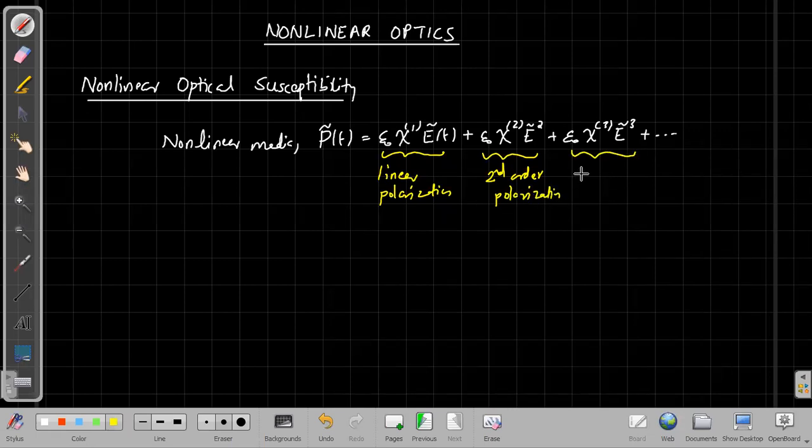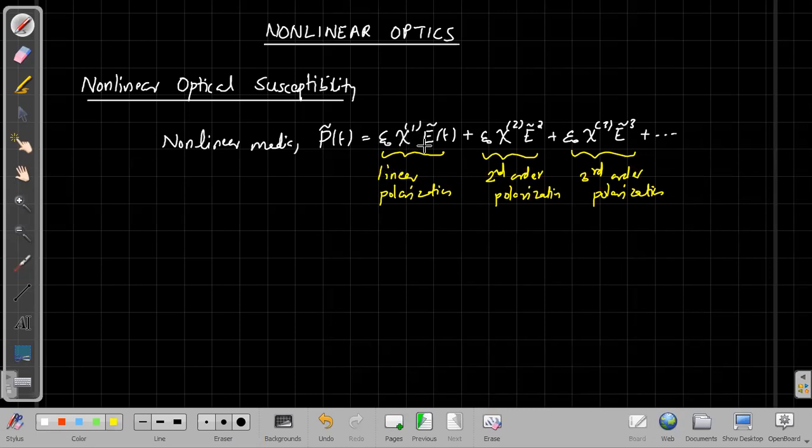Similarly, the third one is called the third order polarization, and so on. There we can see the corresponding proportionality constants. There is epsilon 0, the permittivity of free space, and thereafter another constant called chi: chi 1 for linear polarization, chi 2 for second order, and chi 3 for third order polarization.